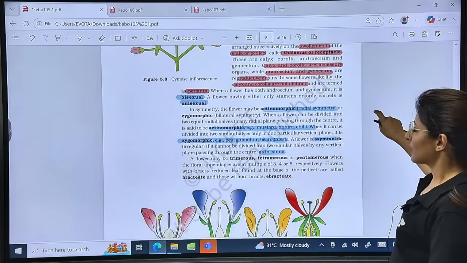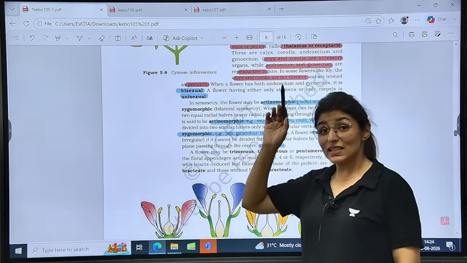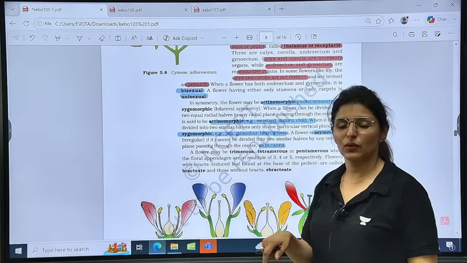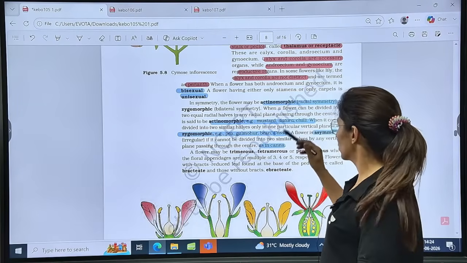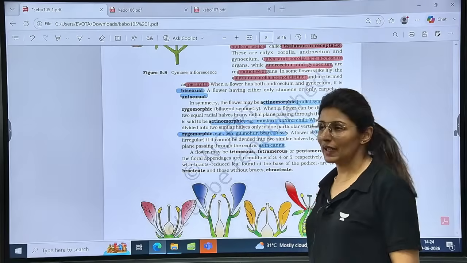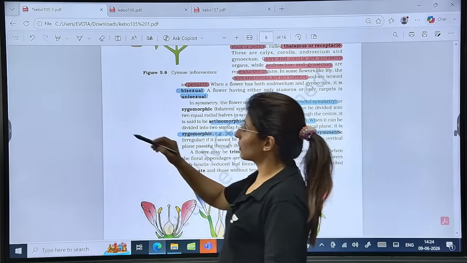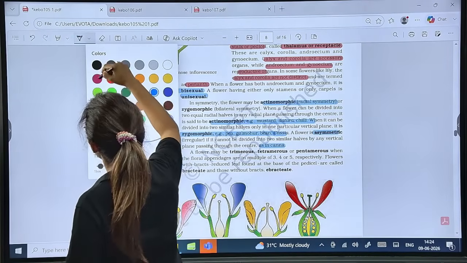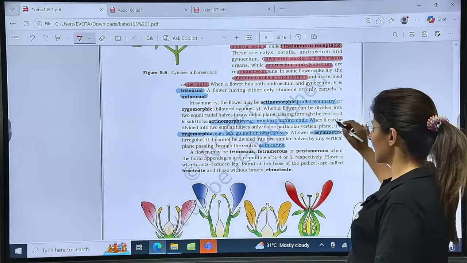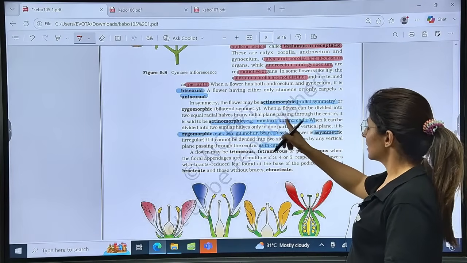Now see, we have examples here again. As in the case of animals, radial symmetry in plants we call actinomorphic. Zygomorphic is bilateral symmetry. Now again, we have to remember the examples. For actinomorphic, I say Dhatura, must, act, chill.